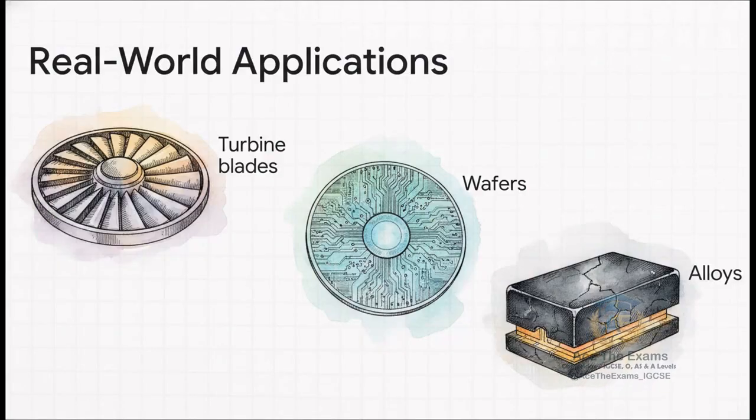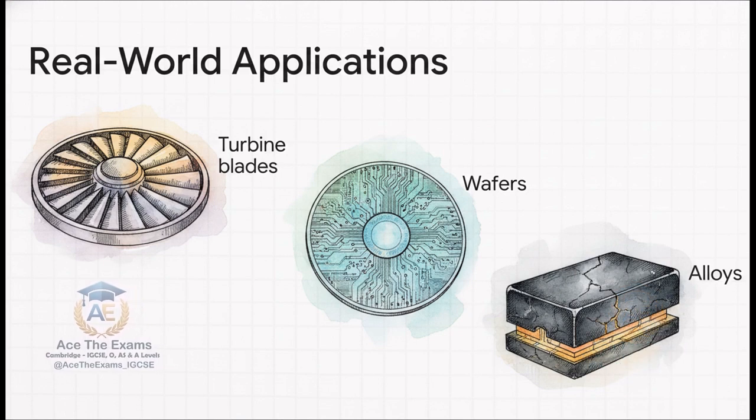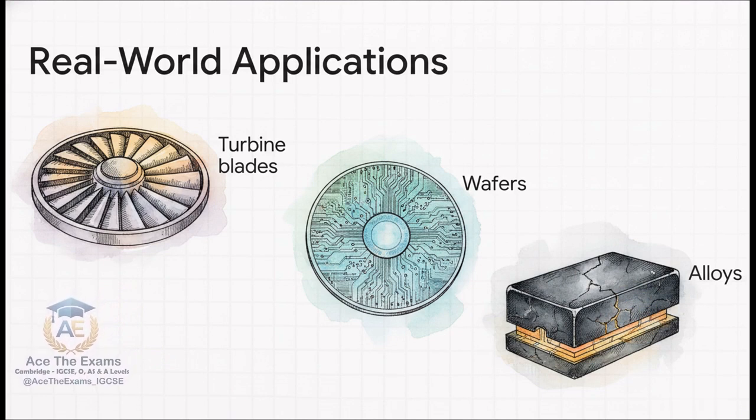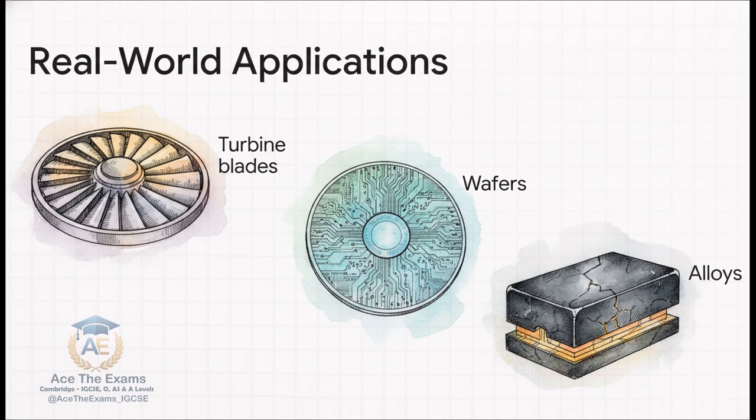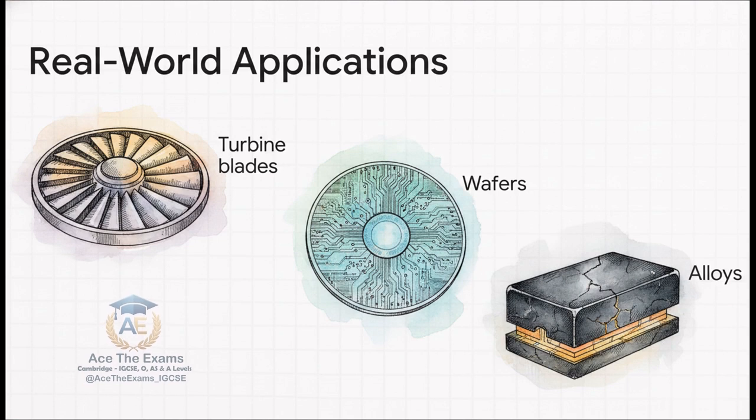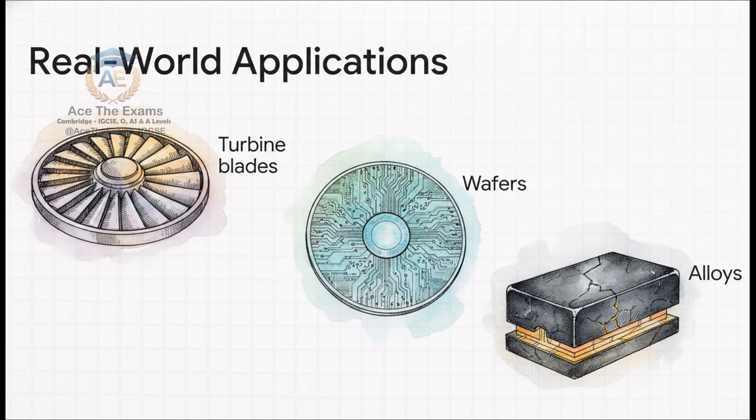Let's move to step 4 and see how this builds into real-world applications. Examiners absolutely love it when you link that microscopic mechanism to real materials, because crystal arrangement literally controls defect tolerance in major industries. For example, in aerospace, turbine blades are often engineered to be single crystals to completely eliminate grain boundaries, preventing structural failure under extreme heat and stress. On the flip side, in electronics, the grain boundaries in semiconductor wafers scatter electrons, which is exactly why high-end chips require nearly perfect single-crystal silicon. Structural alloys, however, rely on grain boundaries to halt microscopic cracks. Tying your physics to these real-world uses justifies your scientific reasoning flawlessly.